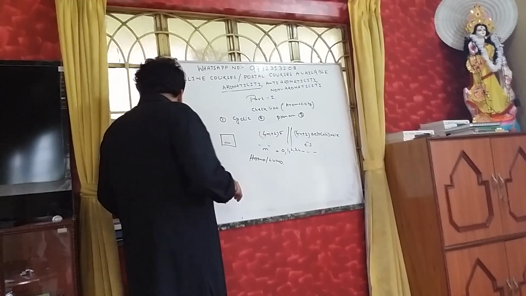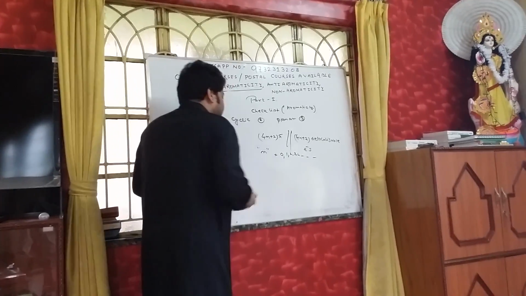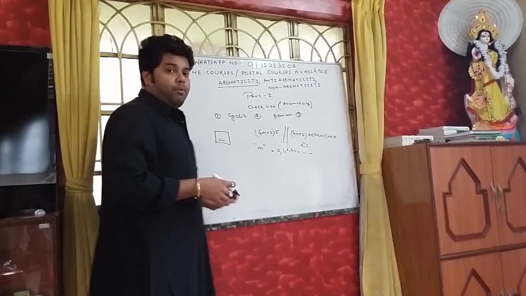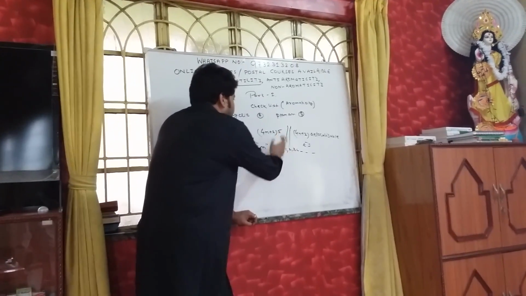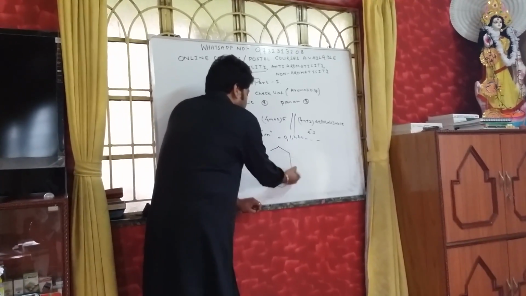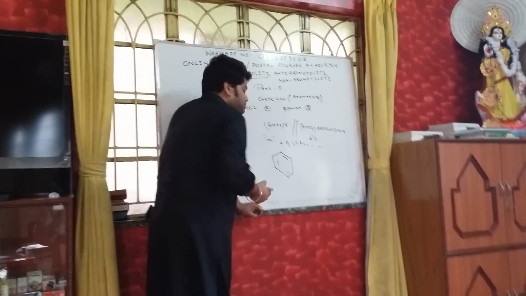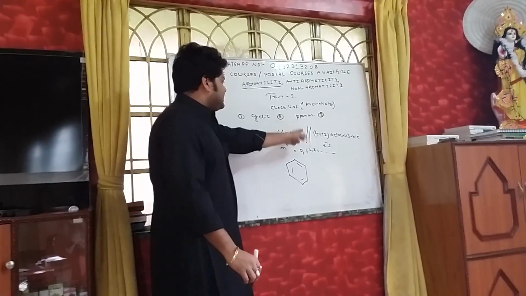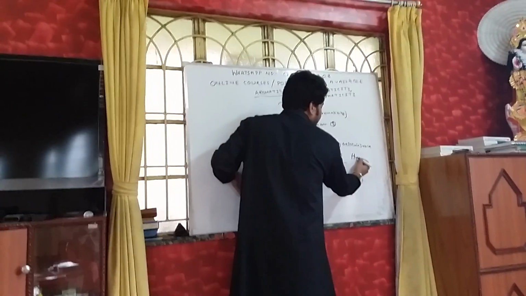But for now, we will assume that this n is 0, or it can be a positive integer. And you must know that this is known as Huckel's rule.